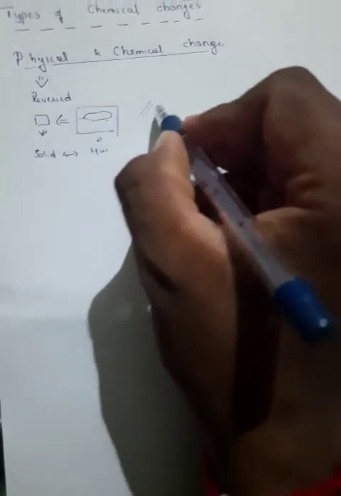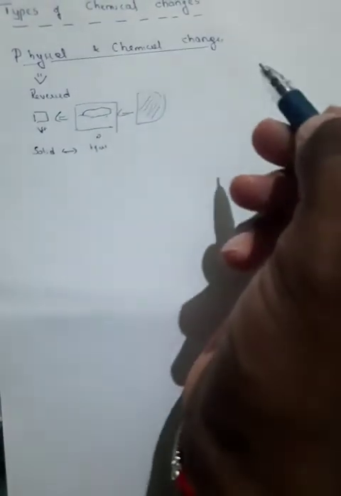There are many other changes which are like this, the melting, you can extend this one. For example, you take the liquid, heat it again strongly, it could be converted into vapors. Now again take the vapors and cool it, you'll get the liquid. So all these conversions between solid, liquid, gases are mainly considered as a physical change, right?